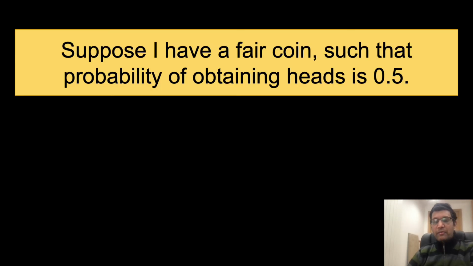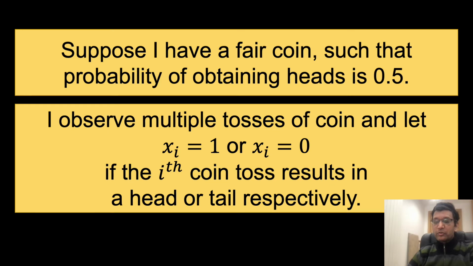We first define the setting of the problem. Suppose I have a fair coin such that the probability of obtaining heads is 0.5. Now I perform multiple tosses of the coin and observe whether the ith toss resulted in a head or a tail. With the ith toss, I associate a random variable x sub i such that it is 1 when we observe a head and 0 when we observe a tail.